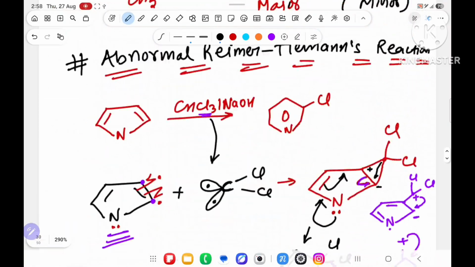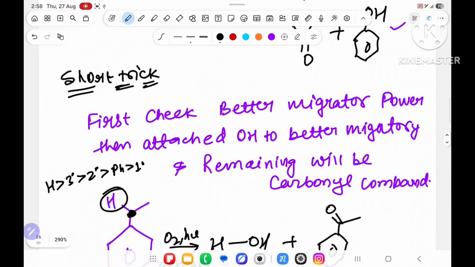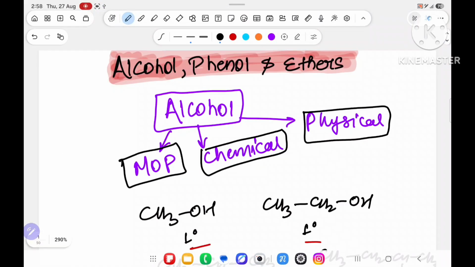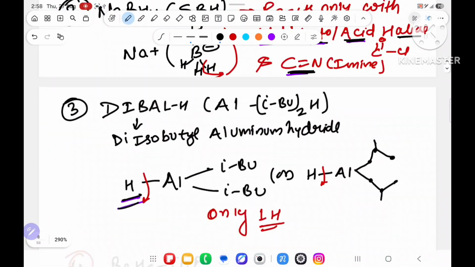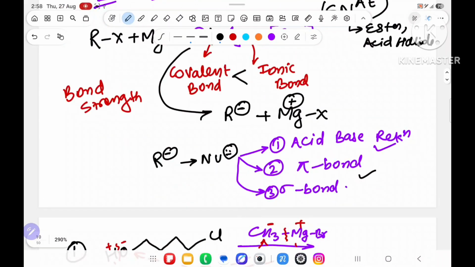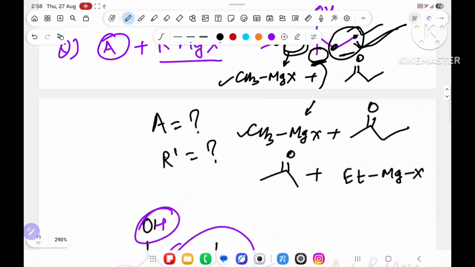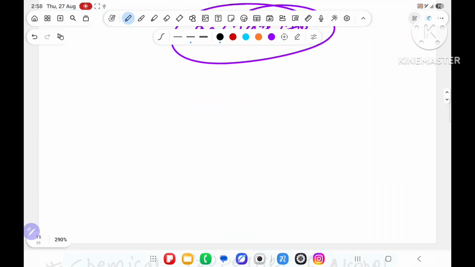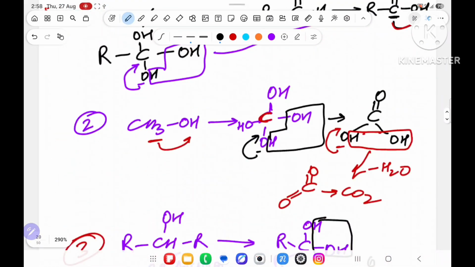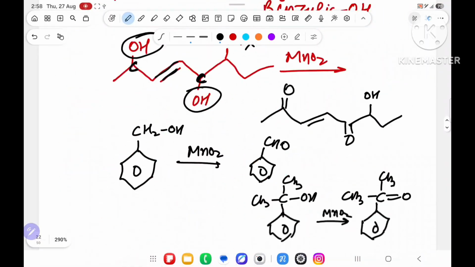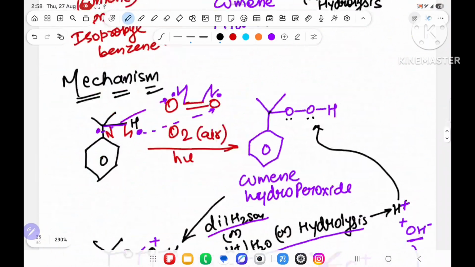And see, again, very important topic. Try to see each and everything. Whenever I am giving the PDF, I am giving it from the beginning. After giving the alcohol PDF, I have given the phenol PDF together, and ether also I will make in this only, because whenever I upload this on YouTube as one shot, I will upload it properly with this phenol also. So those who want to see the notes, you can see them.